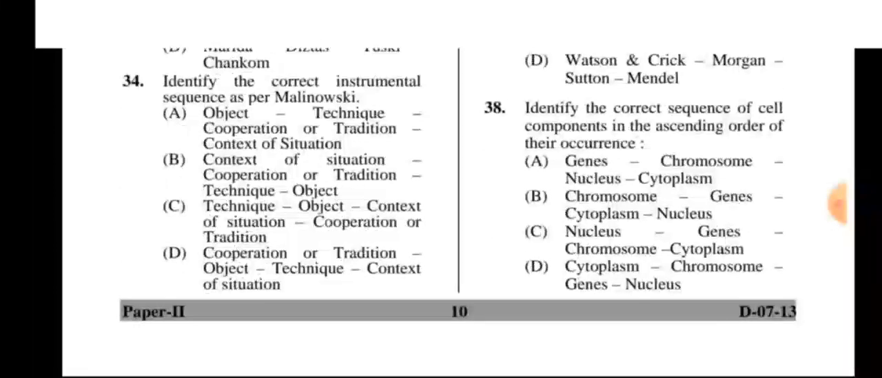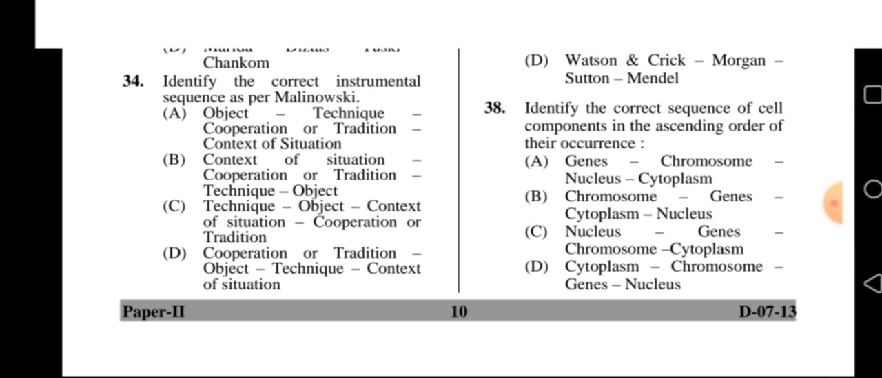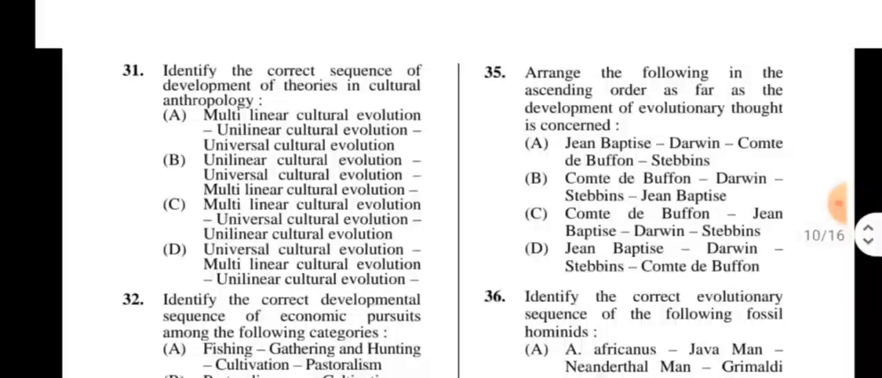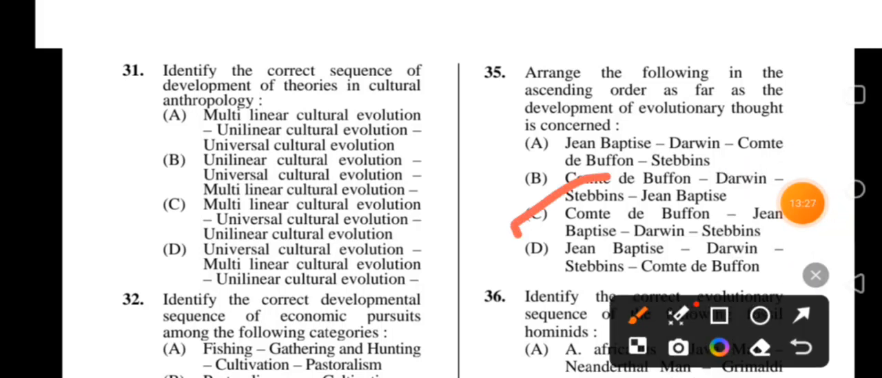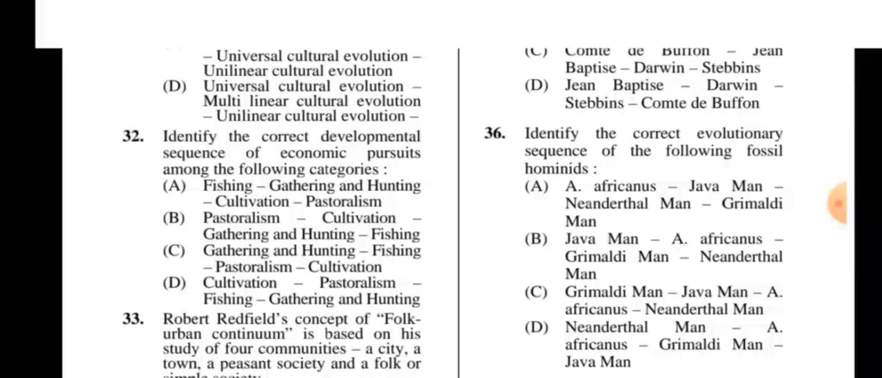Identify the correct instrumental sequence as per Malinowski. 34. The right option is A: object, technique, cooperation or tradition, context of situation. Next, 35. Arrange the following in ascending order as far as the development of evolutionary thought is concerned. Four options, and the correct option is C: Buffon, Baptiste, Darwin, Stebbins.